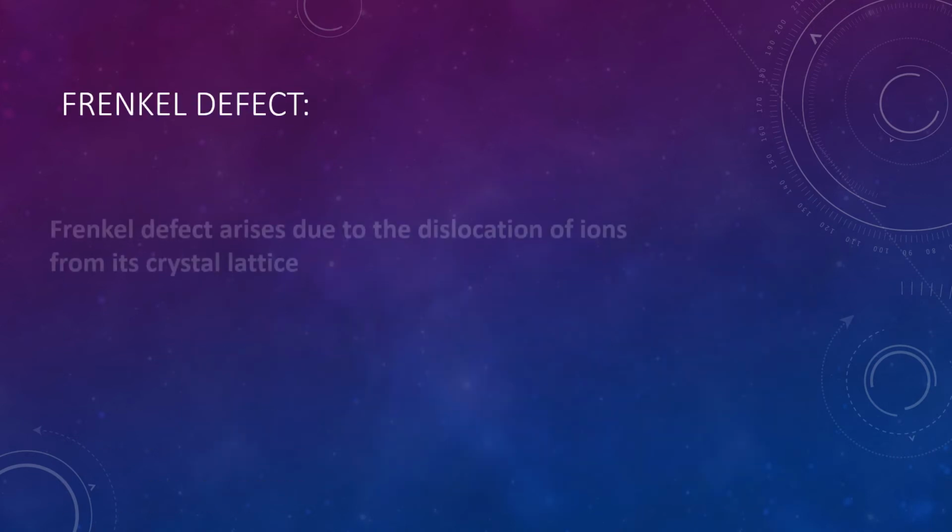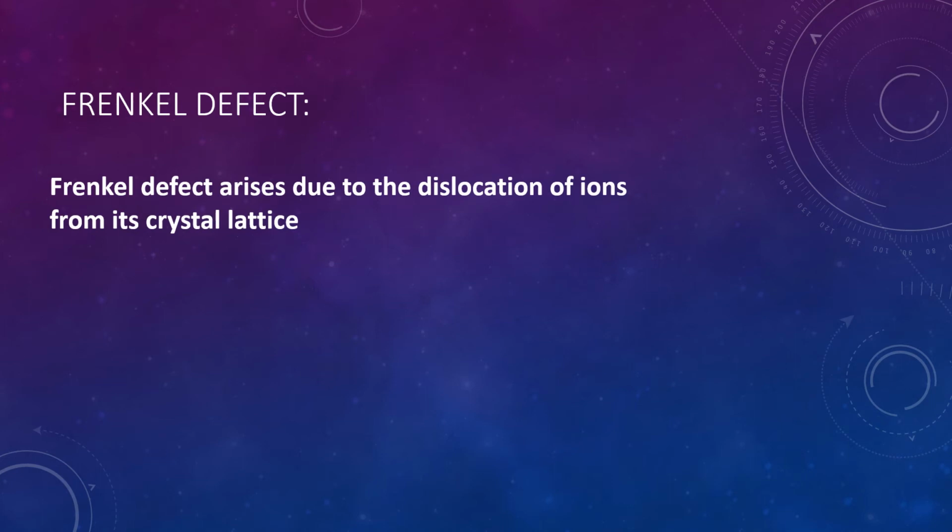Then Frenkel defect. The Frenkel defect arises due to the dislocation of an ion from its crystal lattice. I already said, suppose in your class the first bench has 4 members. The 4 persons sit in the same place in the first period. In the second period, one person shifts, that is, is dislocated, and goes to sit on the fifth bench.